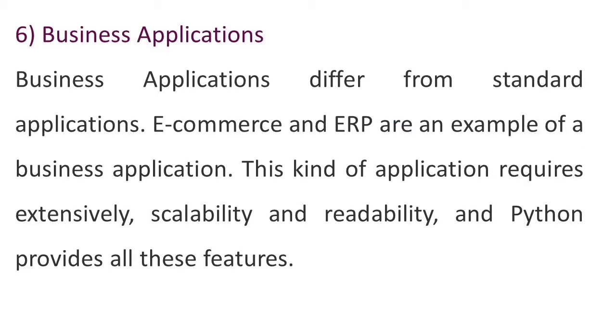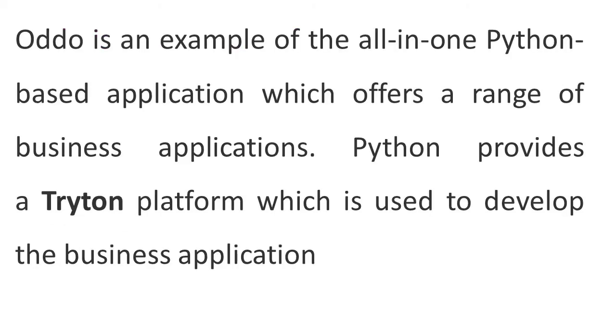Sixth point is business applications. Business applications differ from standard applications. E-commerce and ERP are examples of business applications. This kind of application requires extensive scalability and readability, and Python provides all these features. Odoo is an example of an all-in-one Python-based application which offers a range of business applications. Python provides the Tryton platform which is used to develop business applications.